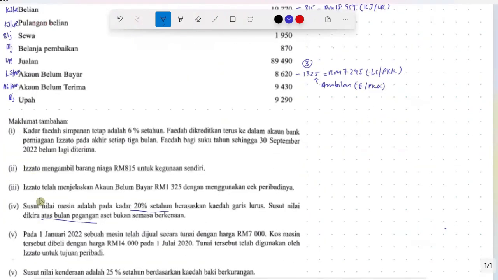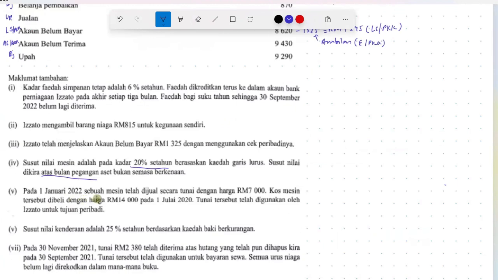Let's continue. Pada 1 January 2022, sebuah mesin telah dijual secara tunai dengan harga 7,000 ringgit. Kos mesin tersebut dibeli pada harga 14,000 pada 1 Julai 2020. Tunai tersebut telah digunakan oleh I1 untuk tujuan peribadi. Now take note from here, there's an ambilan.